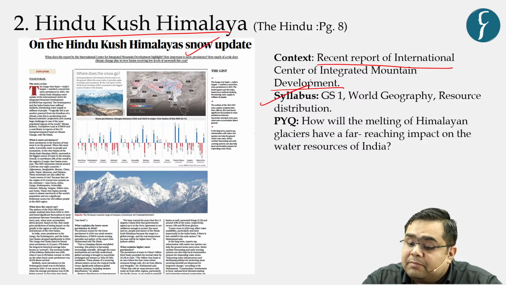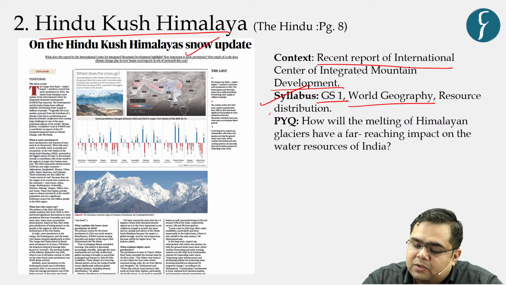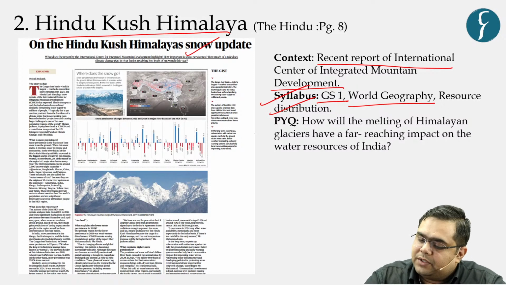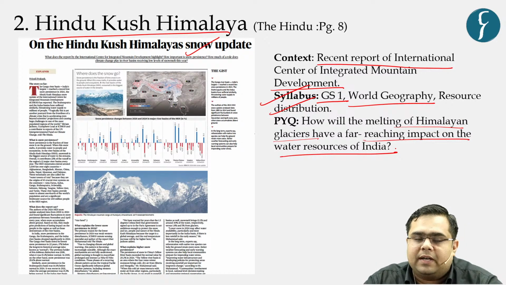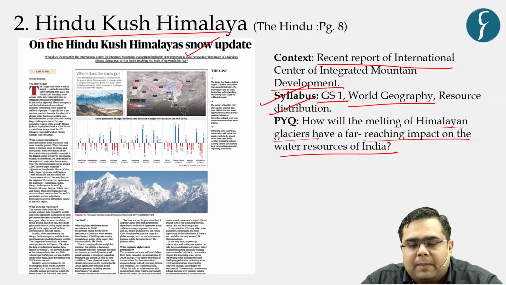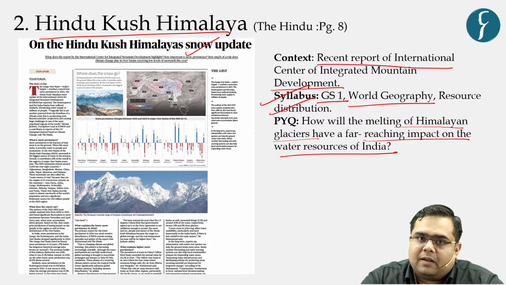What is the syllabus mapping with respect to this? Your GS paper 1 says that world geography is part of your syllabus, and resource distribution amongst GS world geography is part of your syllabus. And in the past there have been questions: how will the melting of Himalayan glaciers have a far-reaching impact on the water resources of India? So Himalayas are a perpetual concern when it comes to UPSC,